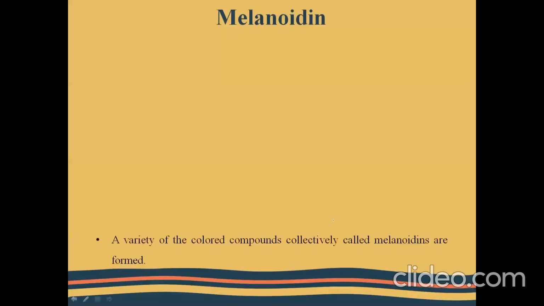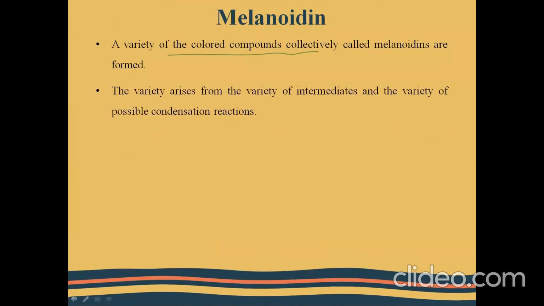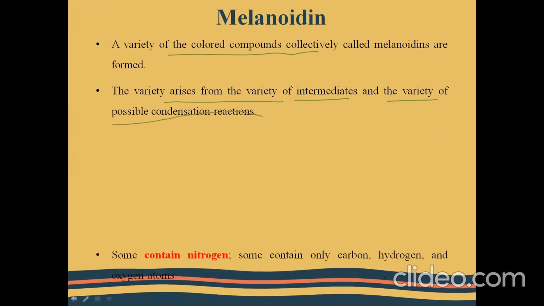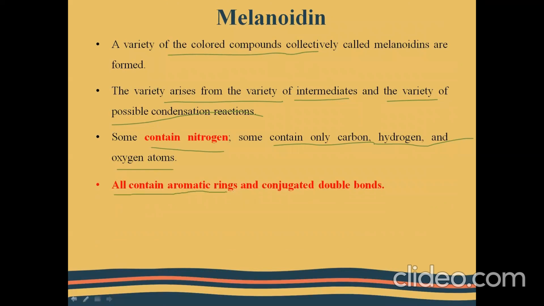So a few important points about the melanoidin. They are a variety of colored compounds, and the variety arises from the variety of intermediates and the variety of possible condensation reactions. Some may contain nitrogen, some may contain only carbon, hydrogen and oxygen atoms. But all the melanoidin compounds contain aromatic rings and conjugated double bonds.